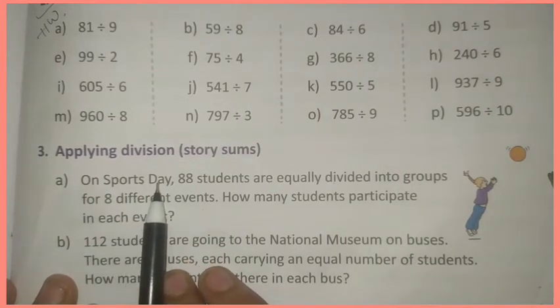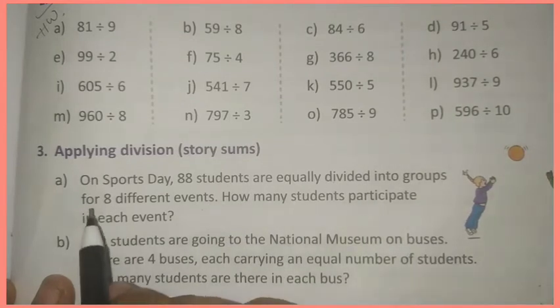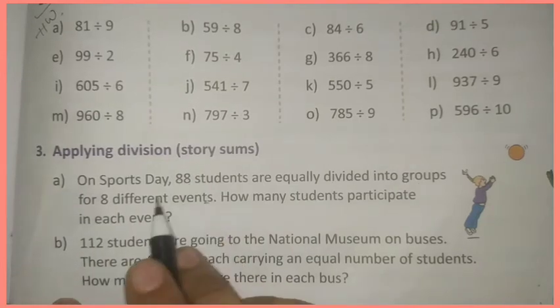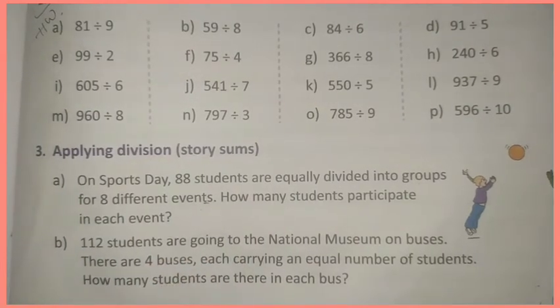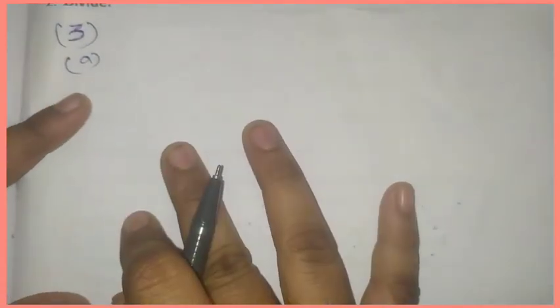On sports day, 88 students are equally divided into groups for 8 different events. So we have to do 88 divided by 8. Look here, third bit A answer.